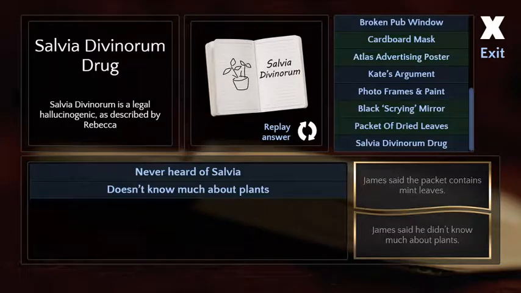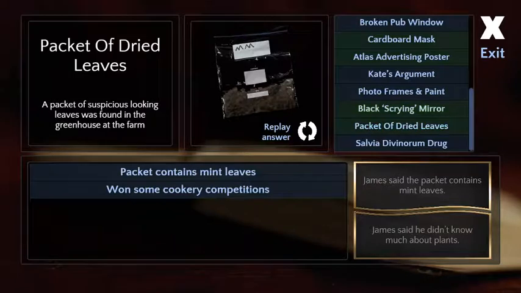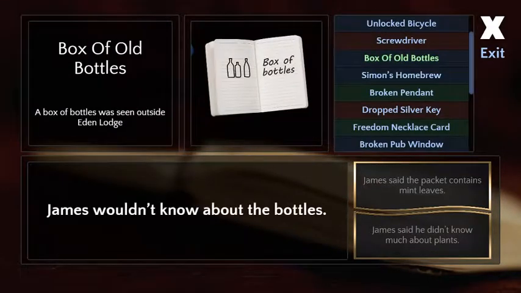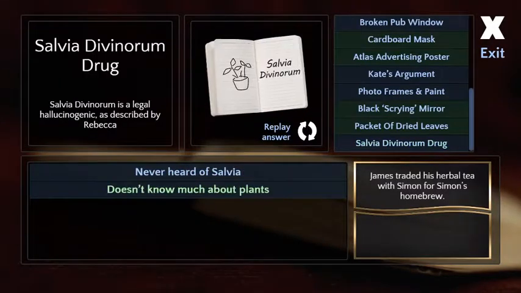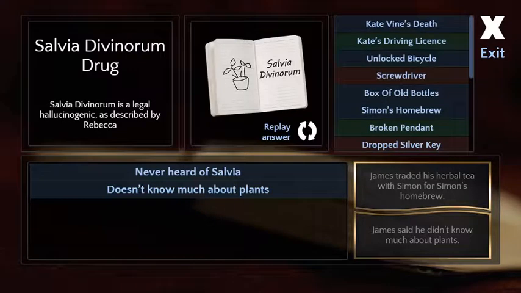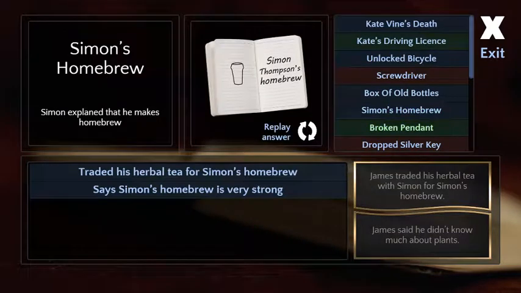Where's the button that says you own a hookah and never heard of salvia? This is my proof right now. You're trying to catch them and this is basically a gotcha game. It is a gotcha game. Gotcha. You make herbal tea. What? I don't know anything about plants. You make herbal tea. Right. Oh my goodness. This is getting to the point where I'm upset. You're upset? 1 to 10, how upset?